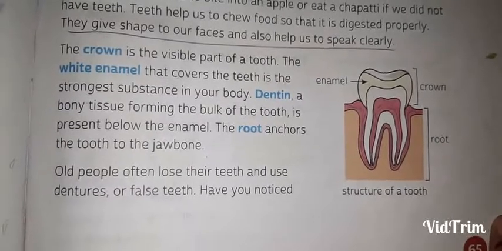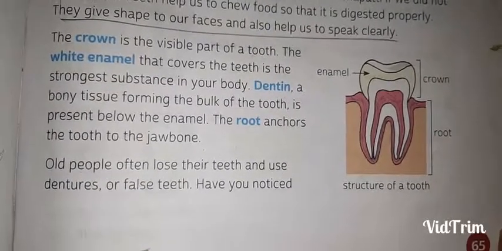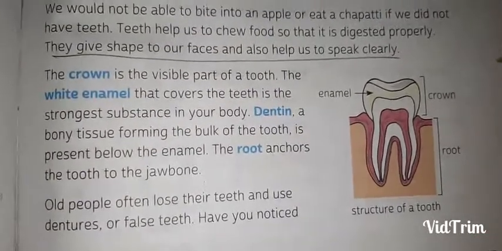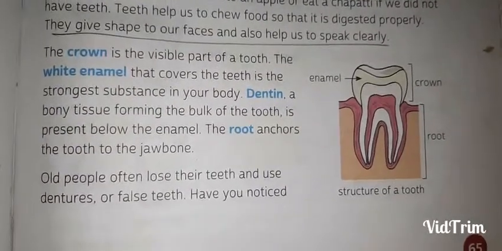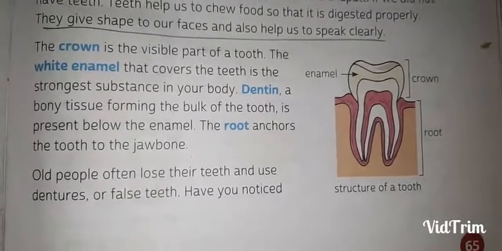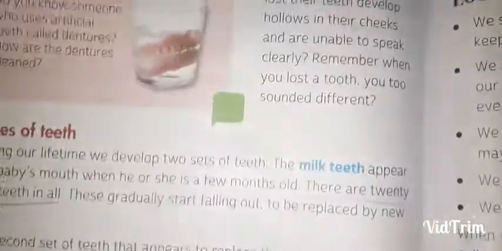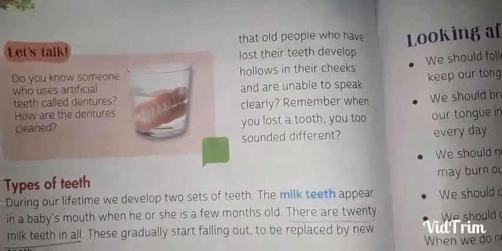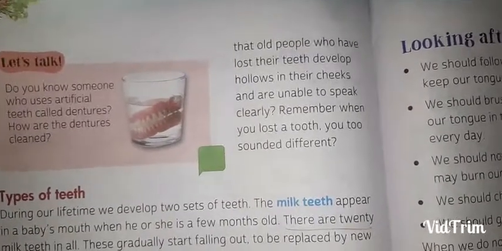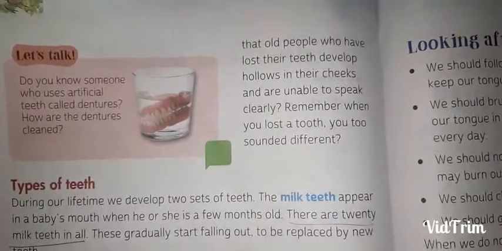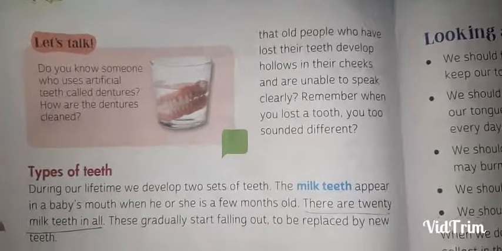It fixes the tooth to our gums. Old people often lose their teeth and use dentures. Dentures are artificial teeth or false teeth. Have you noticed that old people who have lost their teeth develop hollows in their cheeks and are unable to speak clearly? Remember, when you lost a tooth, you too sounded different.